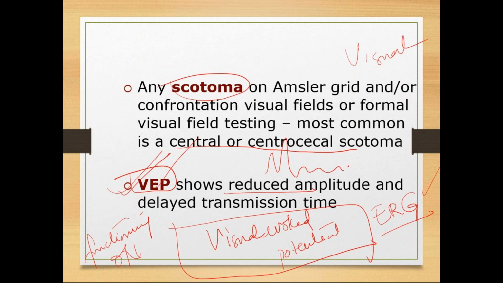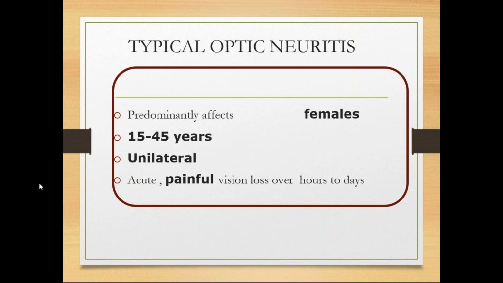So that will be the amplitude. There will be spikes like this, spikes like an ECG. In these spikes, there will be reduced amplitude and delayed transmission. That is, whatever the patient sees, the transmission of that image to the brain will be delayed. So there will be delayed transmission and reduced amplitude in VEP.